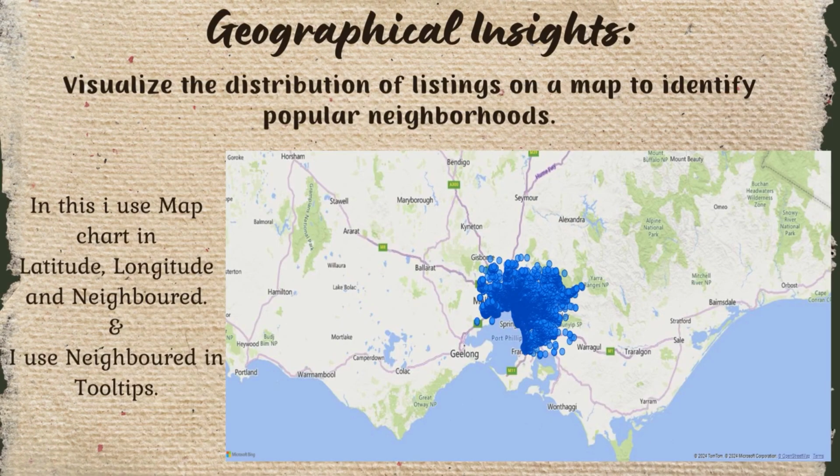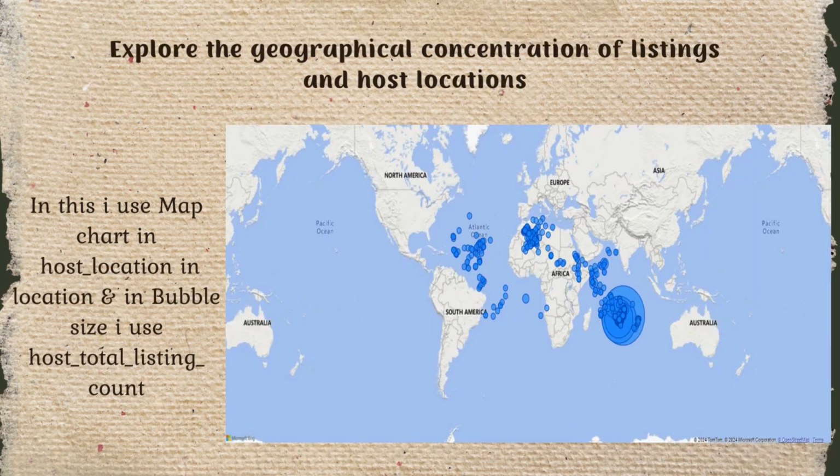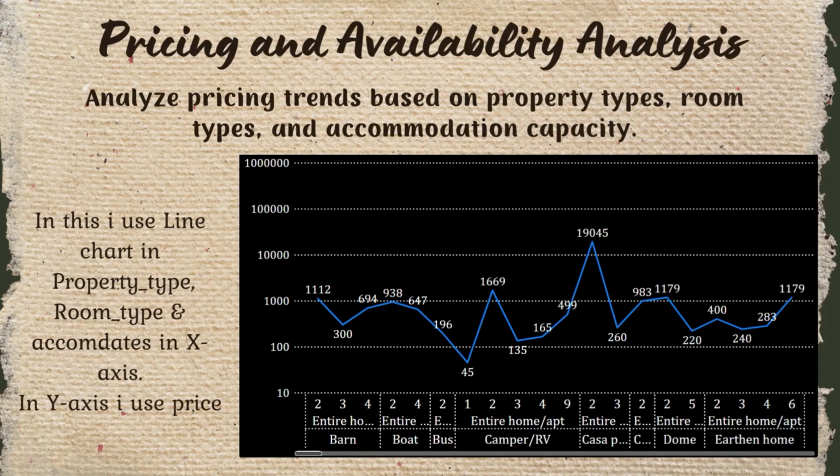Now let's begin with our objectives. In the first objective, we visualize the distribution of listings on a map to identify popular neighborhoods. We use the map chart to visualize latitude and longitude and add neighborhoods in tooltips to learn about the popular neighborhoods. In this objective, we explore the geographical concentration of listings and host locations. Here we use a map chart to see the concentration of listings with the host location.